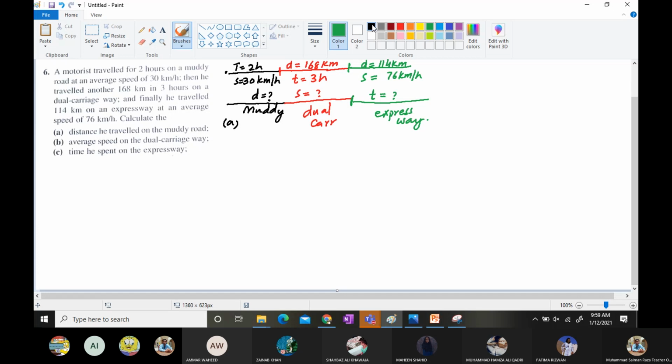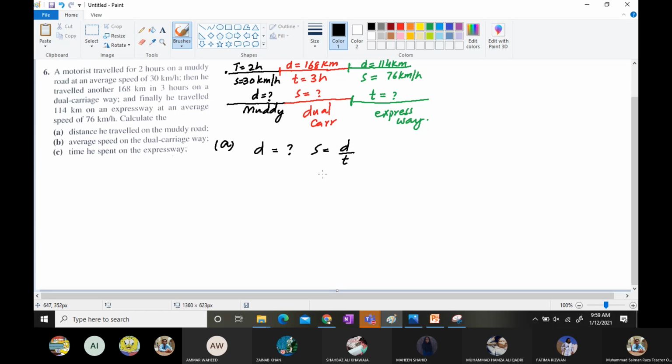So now the question is clear. A part, and I'm going to write it over here. A part, distance is demanded. So we know the formula, that is speed is equals to distance over time.